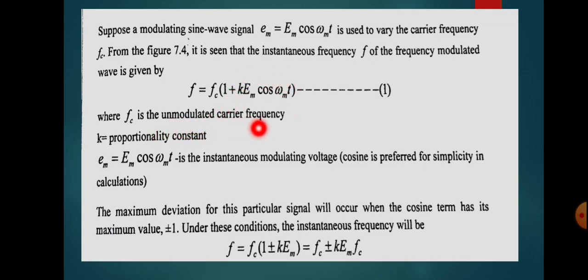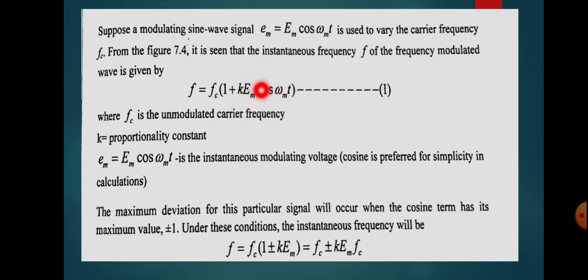Here Fc is the unmodulated carrier frequency and k is the proportionality constant, and we know that Em cos omega m t is the instantaneous modulating voltage. So now let us find the variation in the frequency due to this FM modulation when cos omega m t has its maximum value.